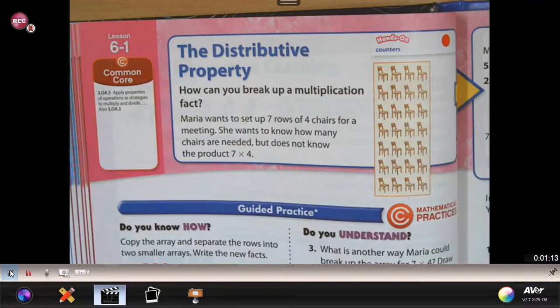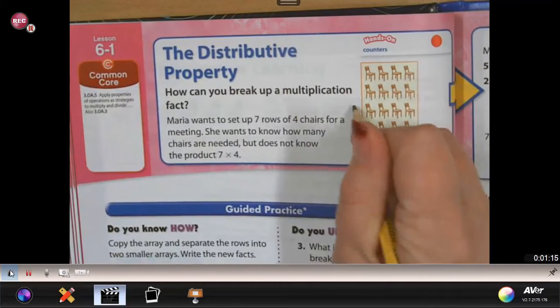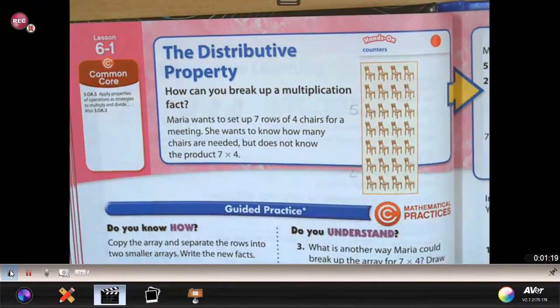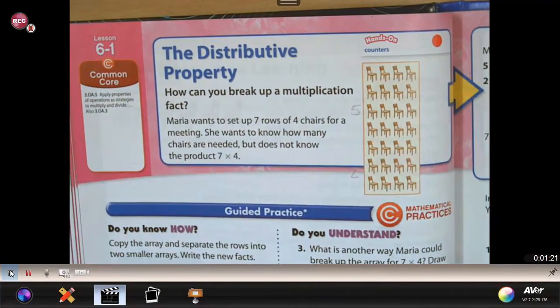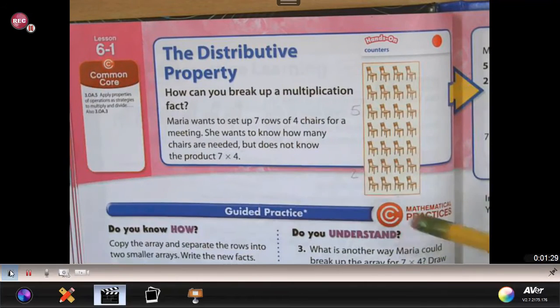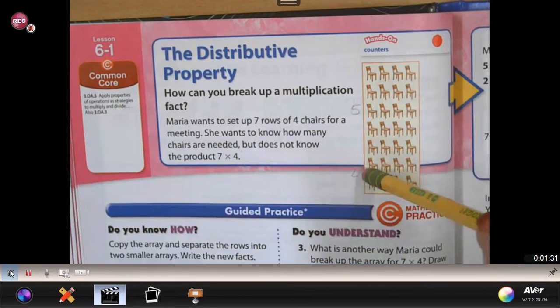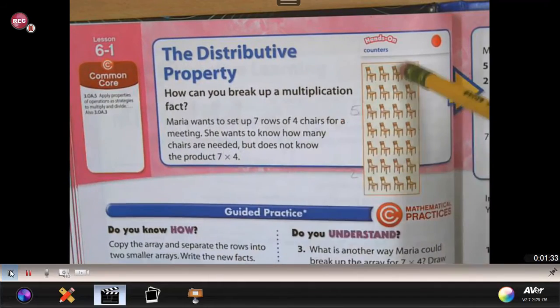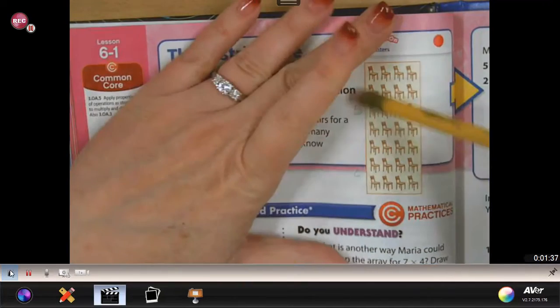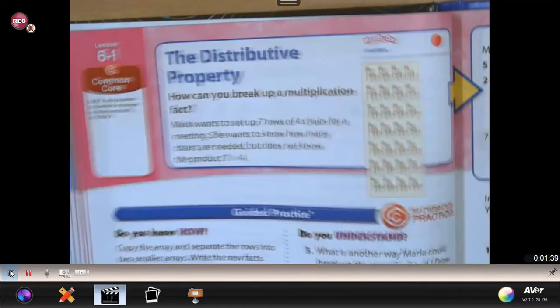And that's basically what we're doing, is when we take this 7, we're breaking it up as a 5 and a 2. And if we break it up as 5 and 2, we're taking that 7 apart as an addend of 5 and an addend of 2. So we multiply those 2 addends by the number of chairs that are in each row. So let's take a look at the assignment for today.